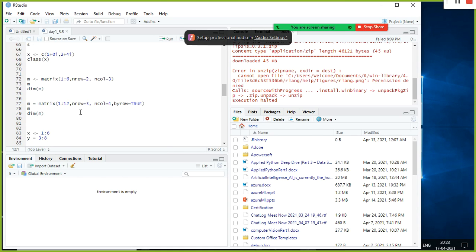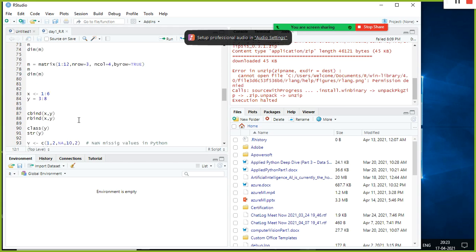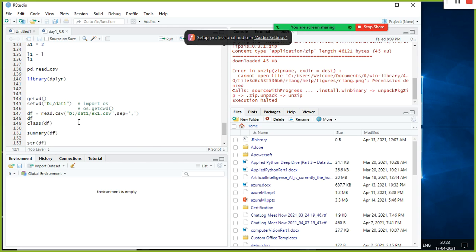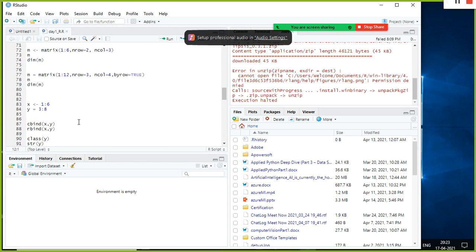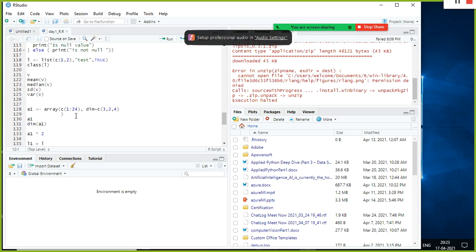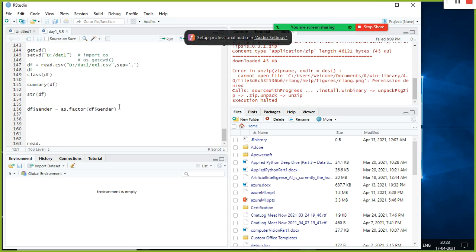We discussed these kinds of data types, the type conversion, and how to create a matrix and array in Python. We also discussed the difference between array and matrix, and the factor data type. In Python, the equivalent is category.